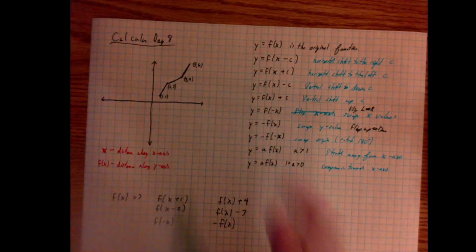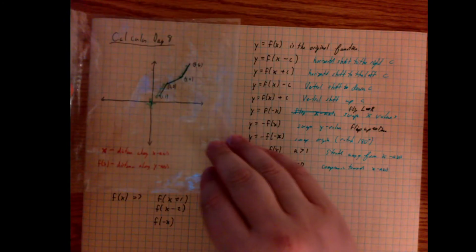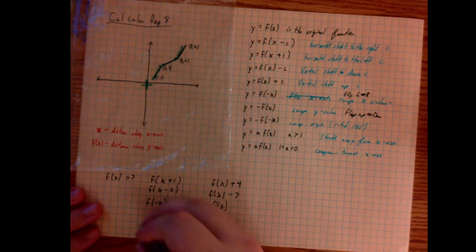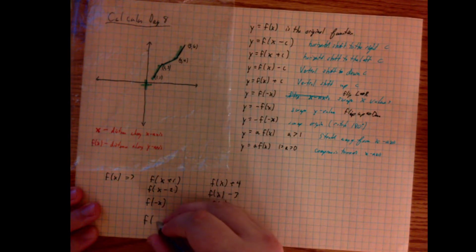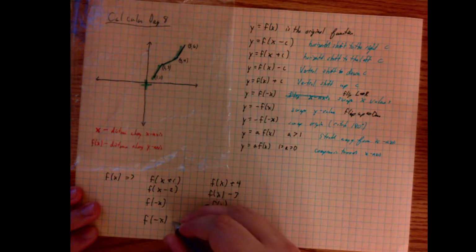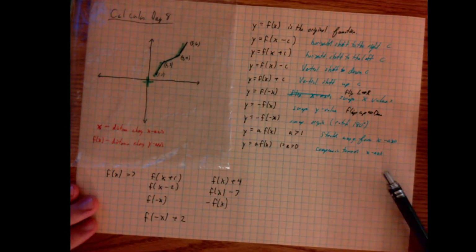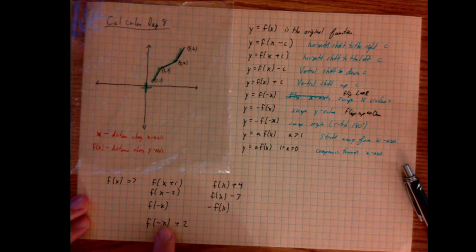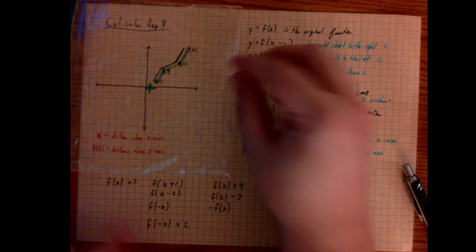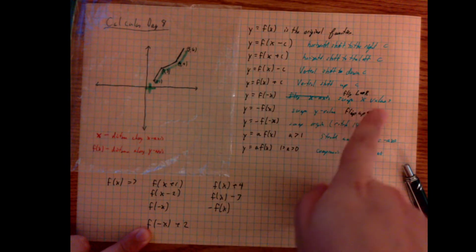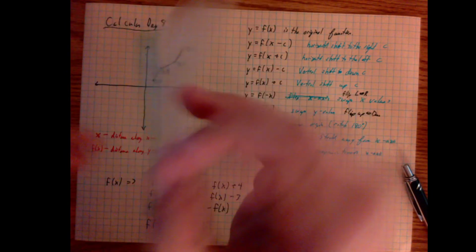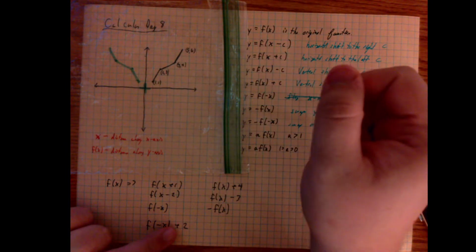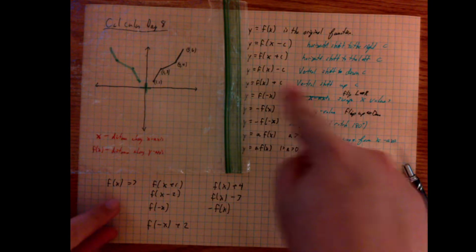So, the next question becomes very quickly, what happens if there's more than one change? What would the function look like if I did f of negative x plus 2? Well, you do it by order of operation, so inside has to happen first. So we take this function, the negative x would mean that we flop left to right. And then it says plus 2. So then the plus 2 means we would go up 2.